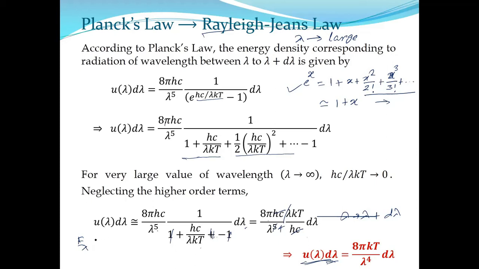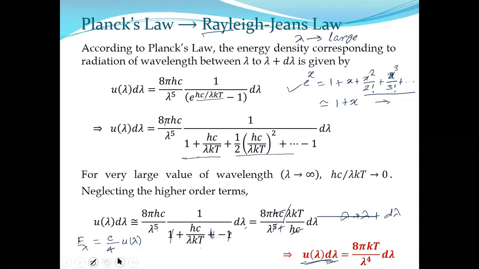Now, if we want to estimate this value, what will you do? Just remember that we need to multiply c by 4 with u lambda. c is the velocity of light in free space. So you need to multiply only this quantity c by 4 with u lambda, then you will get the intensity. So u lambda you have already estimated. Just put the value. So 4 and 8 cancel out, giving 2 pi c kt by lambda to the power 4.